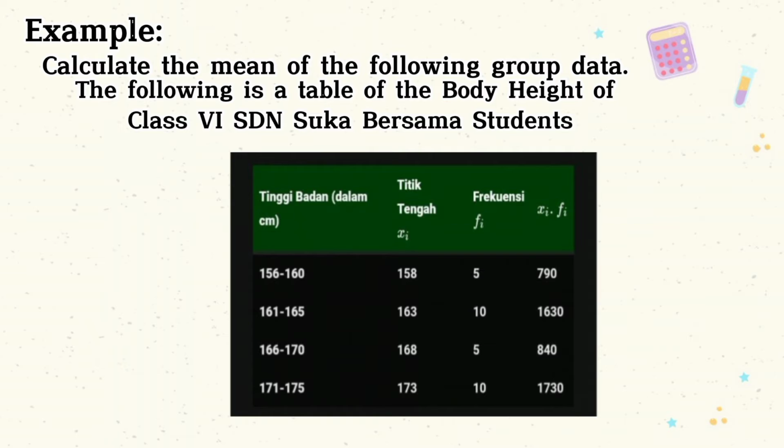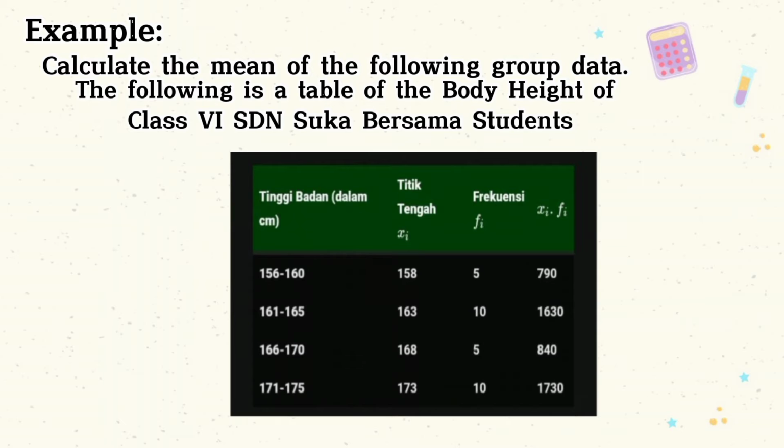For the midpoint or xi, the first is 158, the second is 163, the third is 168, and the last is 173.